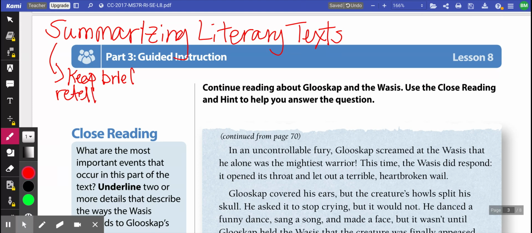And just in case we haven't gone over it, just as a reminder, guys, literary means fiction, drama, poetry, folklore, and narrative nonfiction.